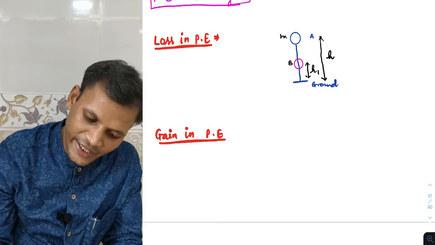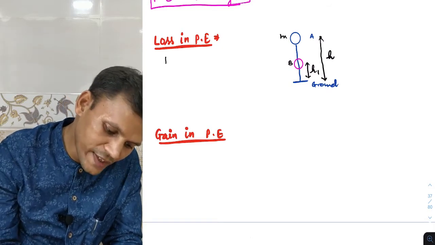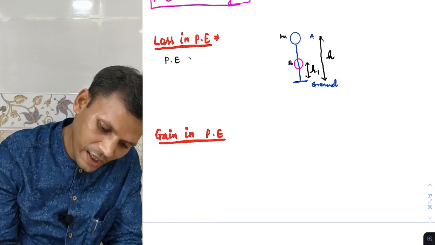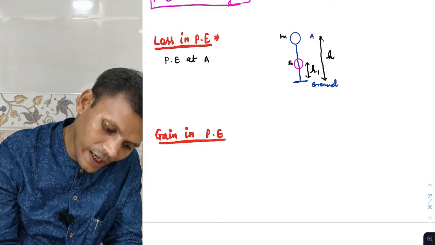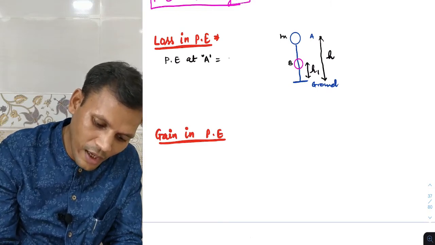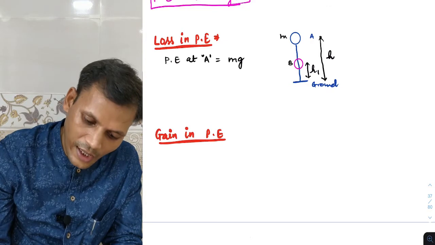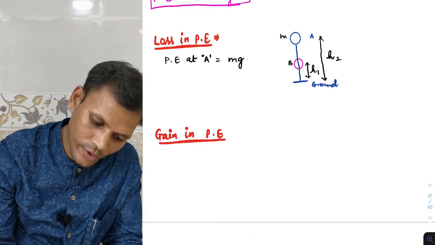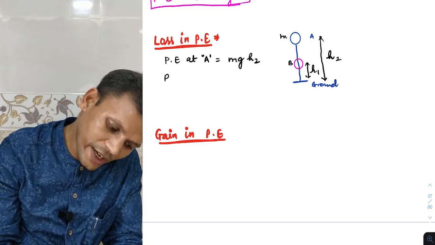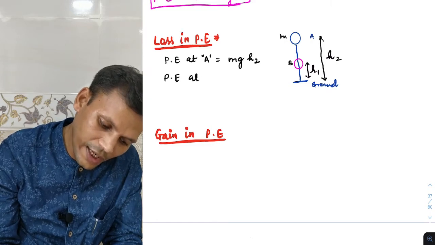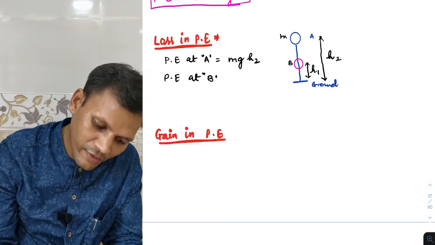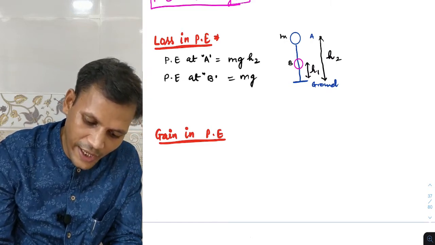So I can write in this case potential energy at point A will be mgh2, and potential energy at position B will be mgh1.